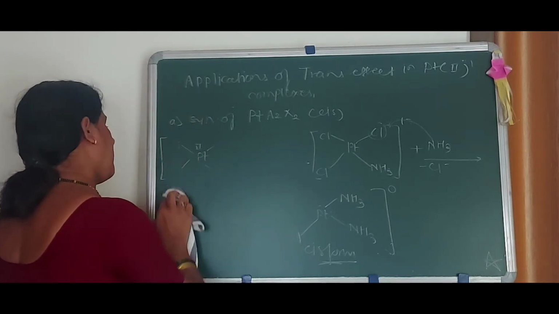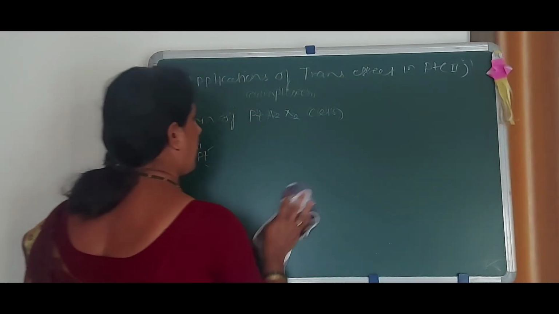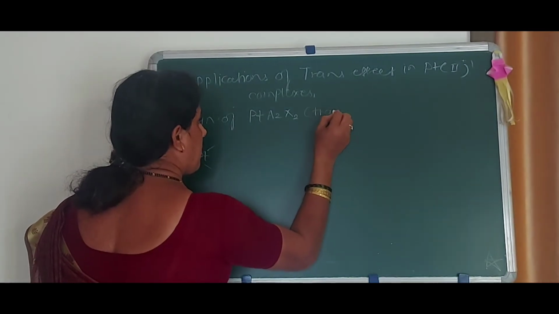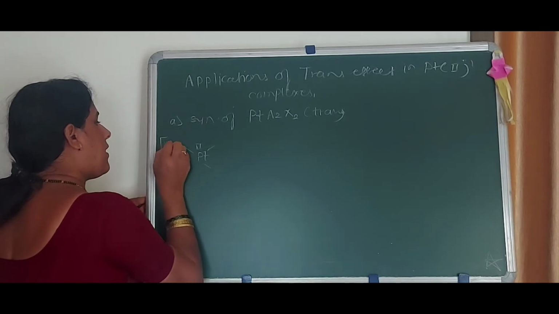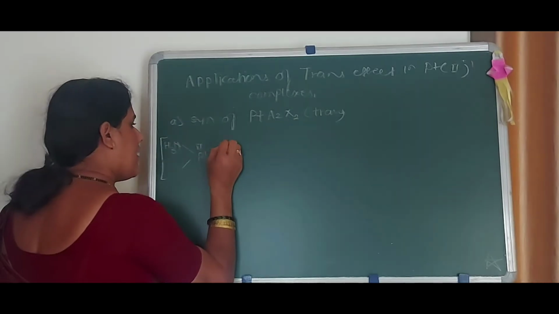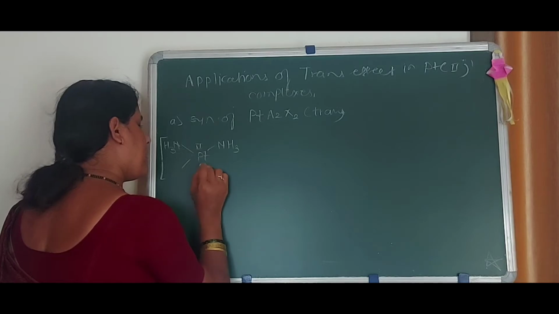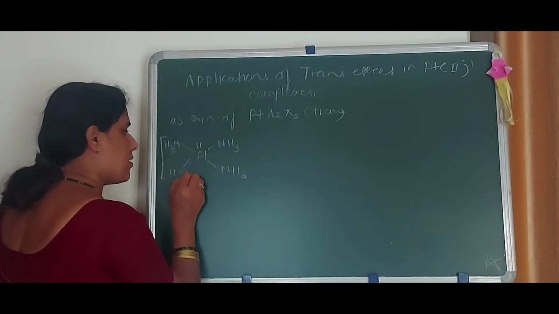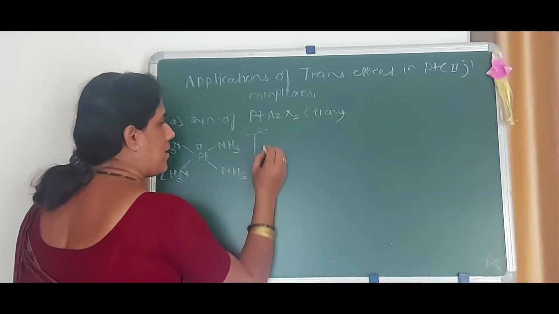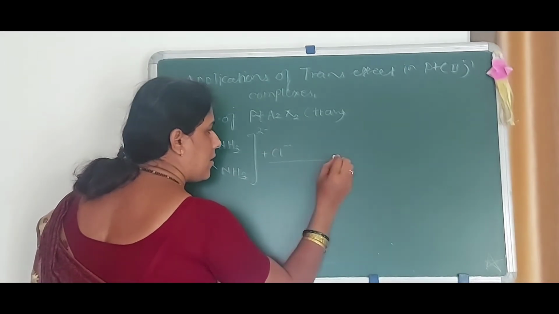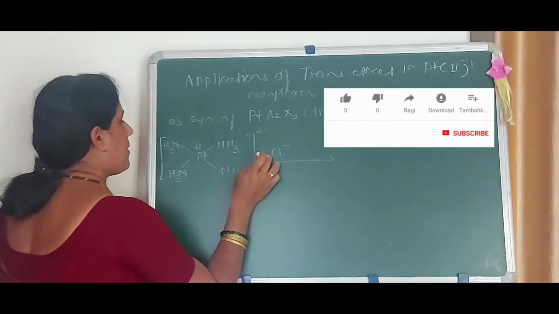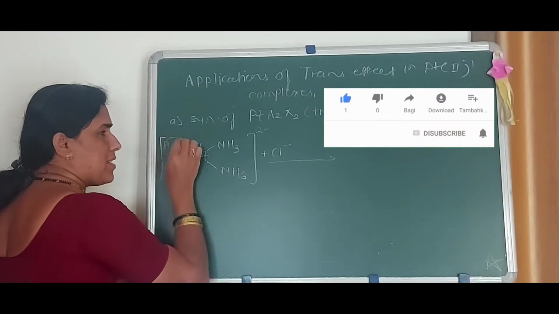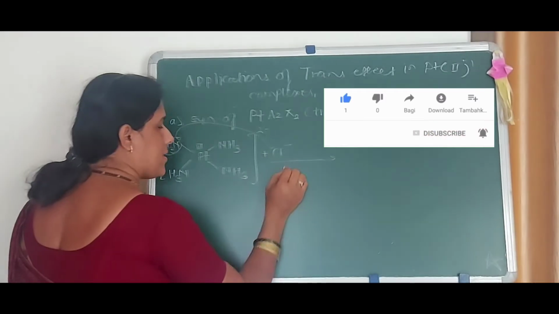Now, for this purpose we can take NH3, then also NH3, and here also NH3, in the 2 plus complex. The incoming ligand, that is the nucleophile Cl minus, can replace the ammonia which is in the trans position, minus NH3.